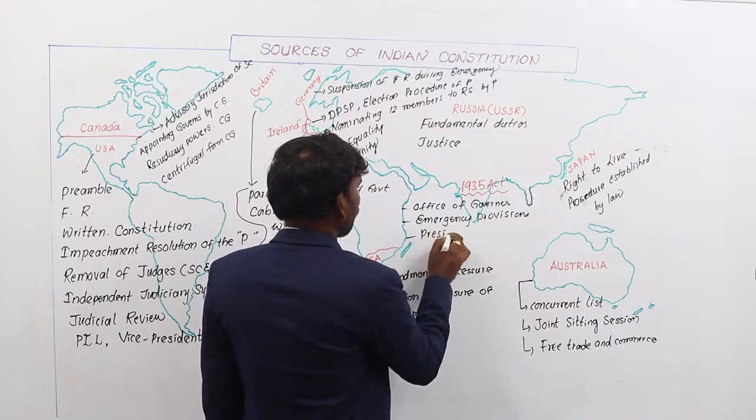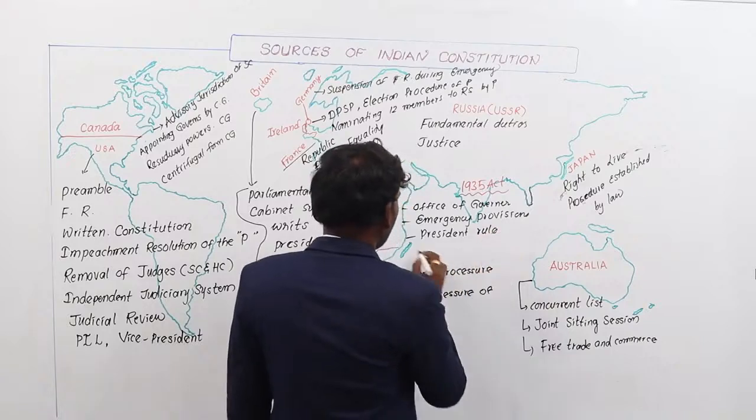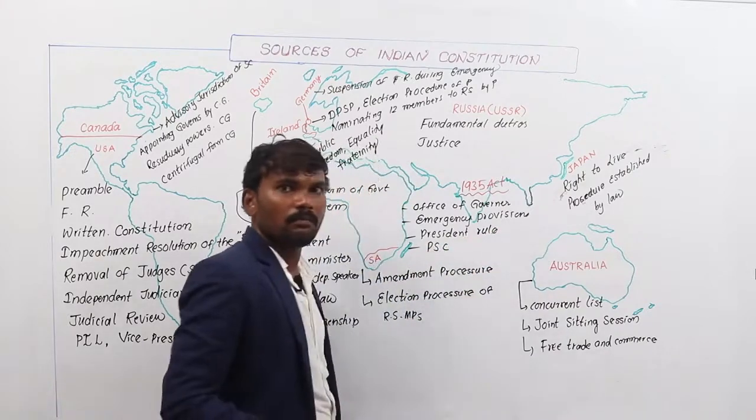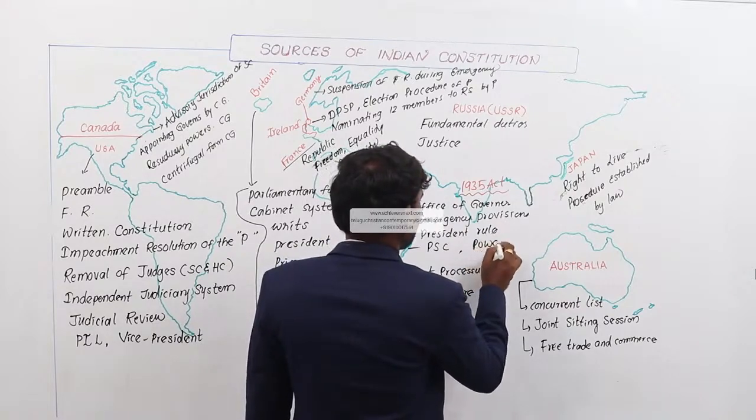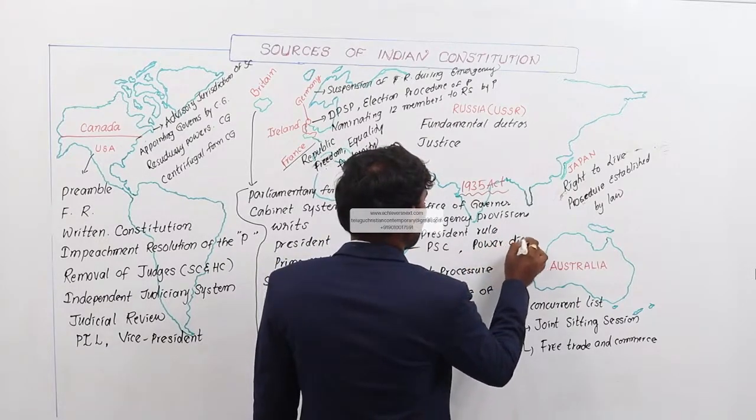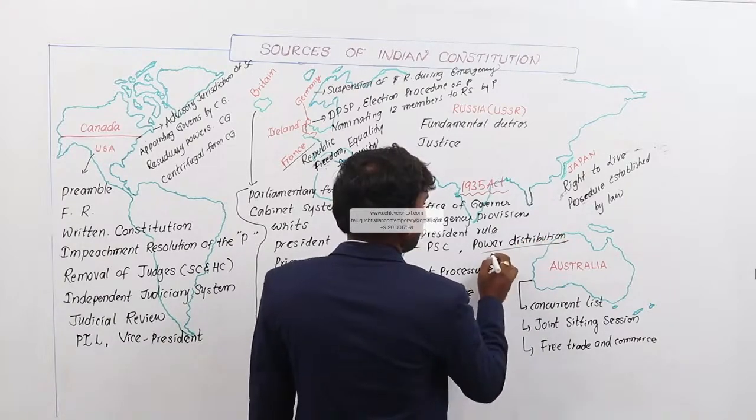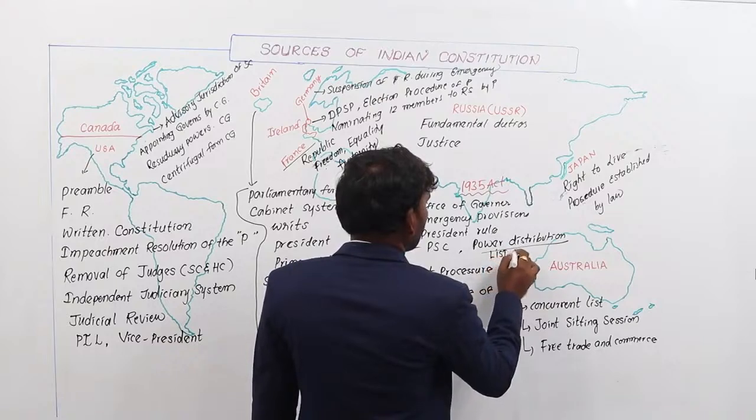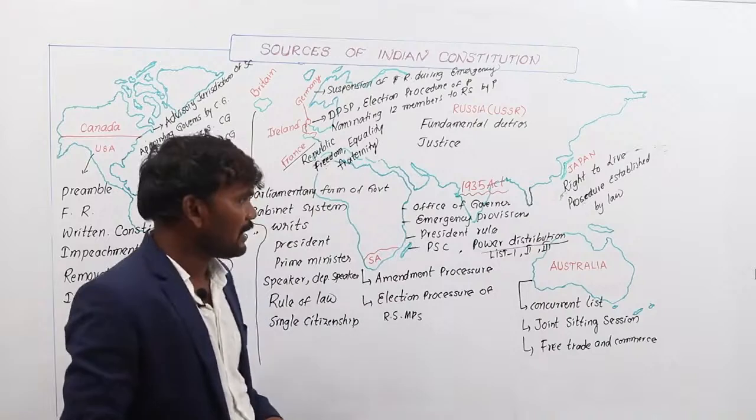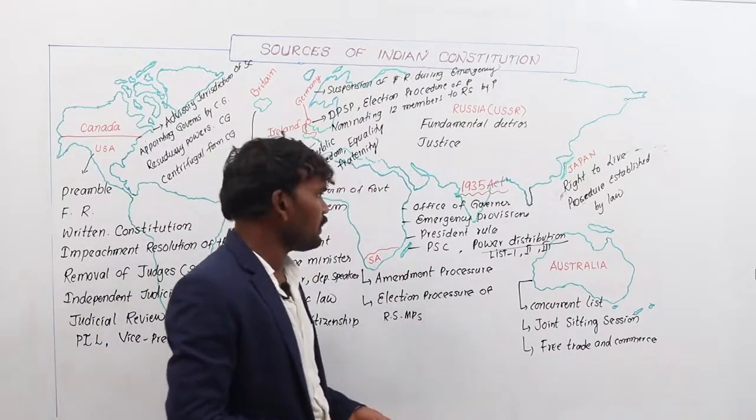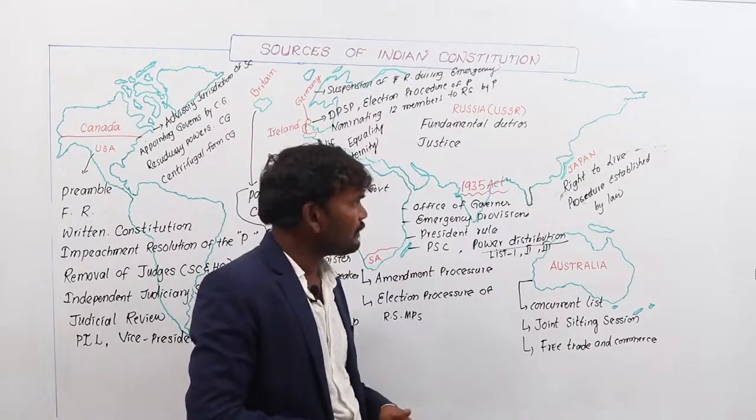President rule comes under emergency provisions. President rule, public service commissions, power distribution between state and center means here list 1, list 2 and list 3, means central list, state list and concurrent list. Such things are derived from the 1935 Government of India Act.